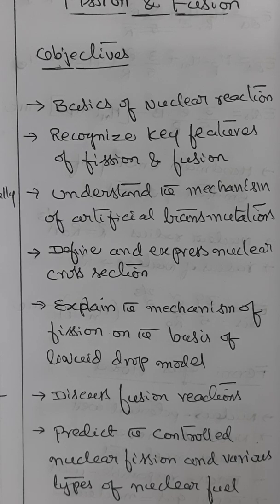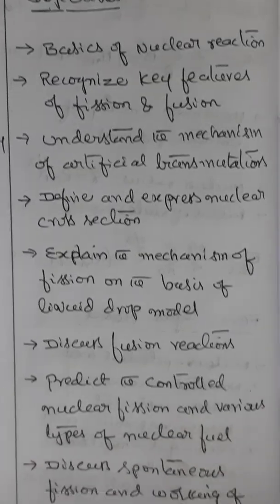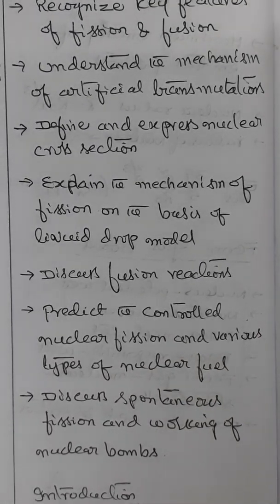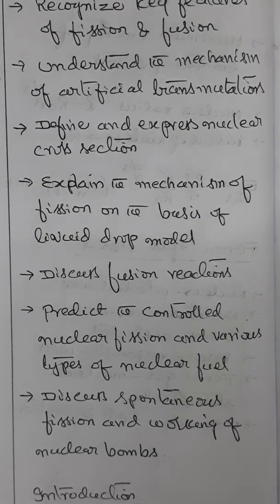Also, we will try to discuss the nuclear fusion reactions, and also we shall try to predict the controlled nuclear fission and various types of nuclear fuel. And at the end, we will try to discuss the spontaneous fission and working of various nuclear weapons like atomic bomb, hydrogen bomb, neutron bomb, etc.